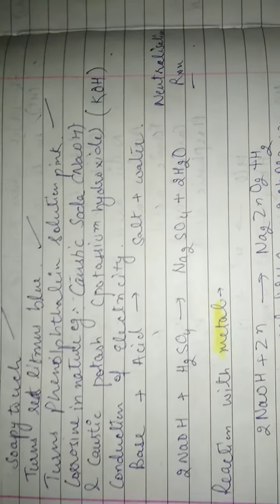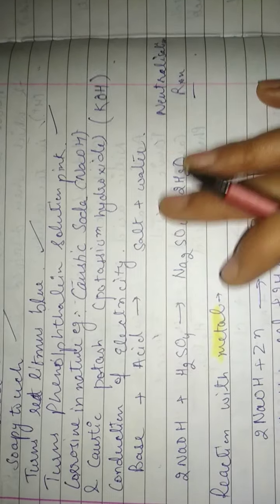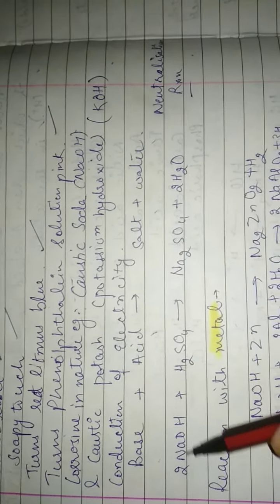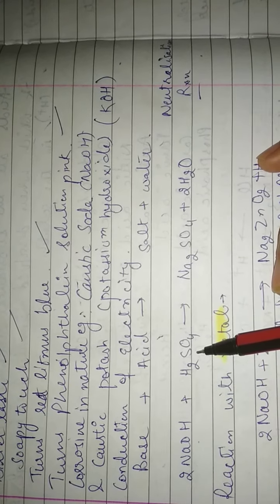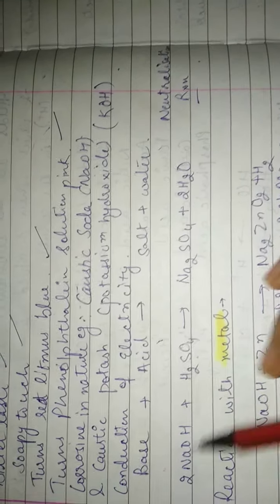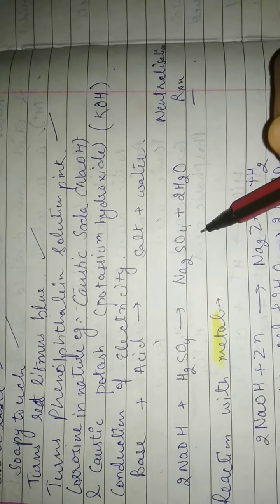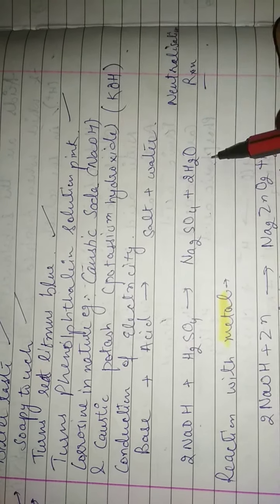Now what do you mean by neutralization reaction? When an acid reacts with a base, it forms salt and water. For example, the base NaOH, caustic soda, when it reacts with sulfuric acid, a kind of chemical, they form sodium sulfate, Na2SO4, and it releases water also.